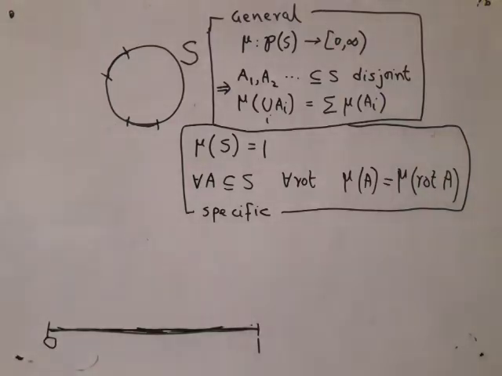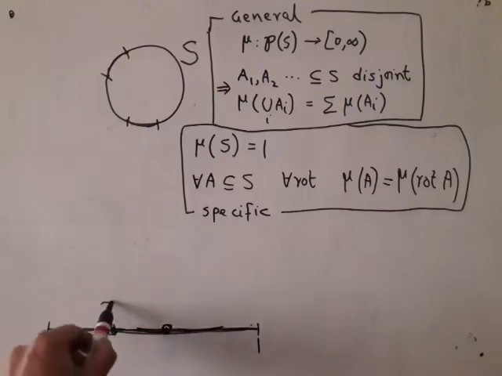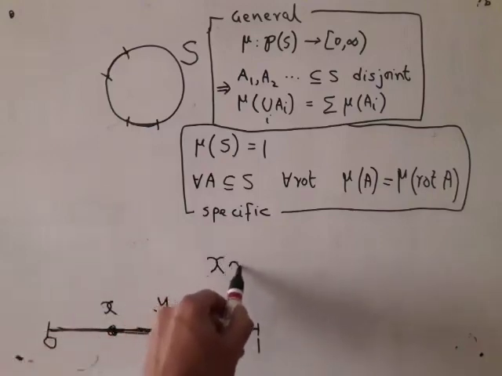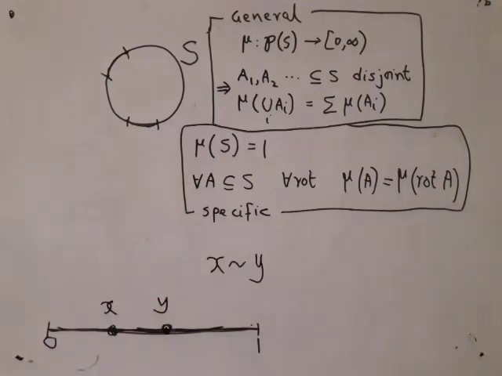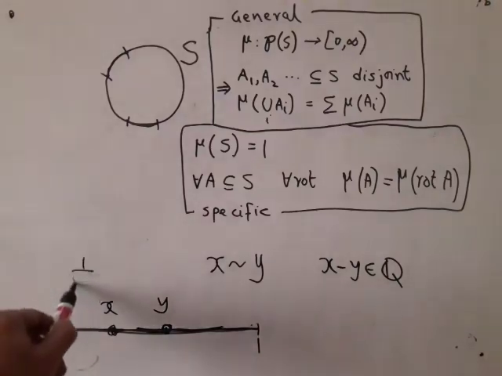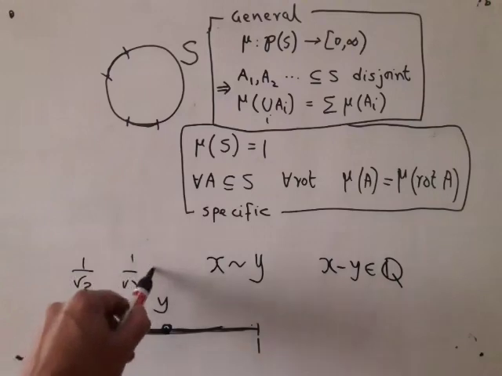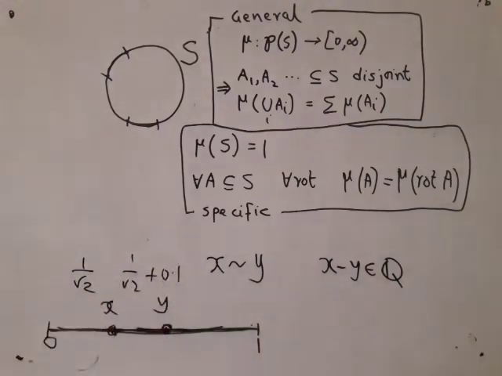Now I am going to define an equivalence relation for points in this set. So if I give you this point and I give you that point, call it x and y, I shall say x is equivalent to y if x minus y is a rational number. So 0 is equivalent to half, 0 is equivalent to 1, all the rationals are equivalent. Similarly, 1 over root 2 will be equivalent to 1 over root 2 plus 0.1 and things like that. But 1 over root 2 is not equivalent to 1 over root 3.